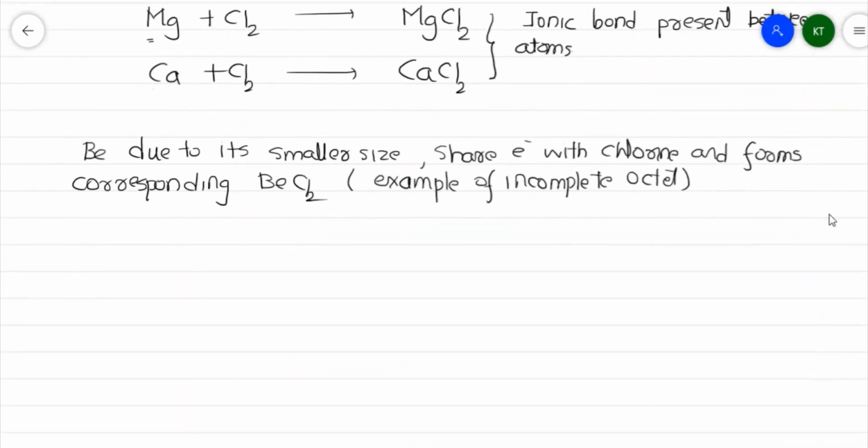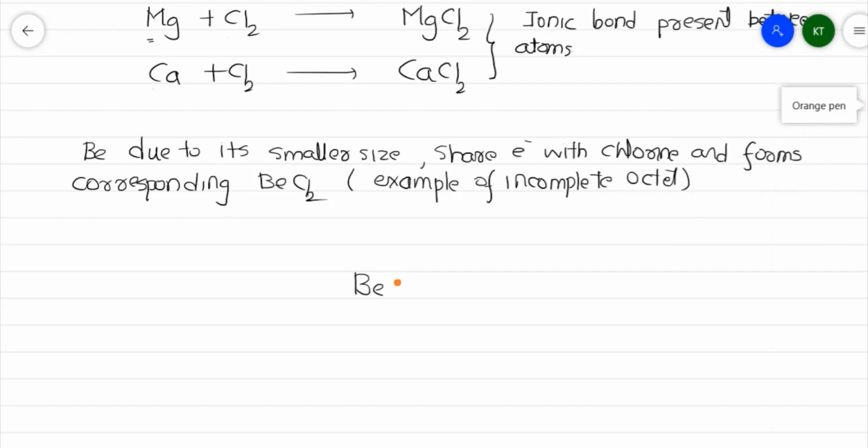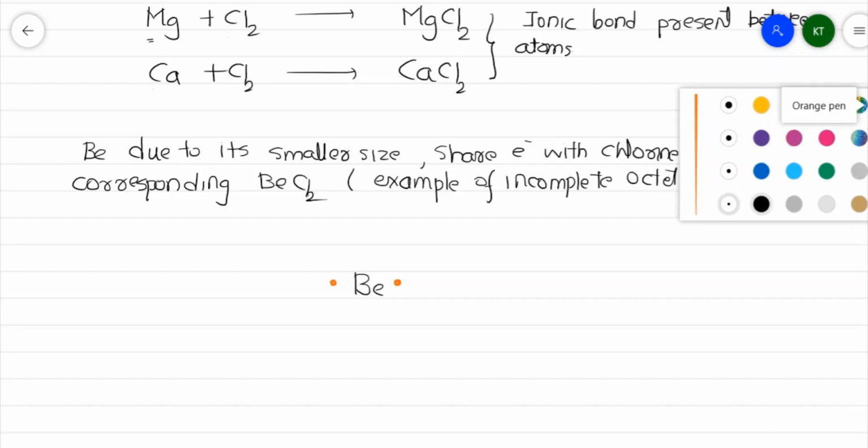Let me draw the structure. We have beryllium, which has 2 electrons in its outermost shell, represented with dots here. The yellow dots indicate the electrons of beryllium.